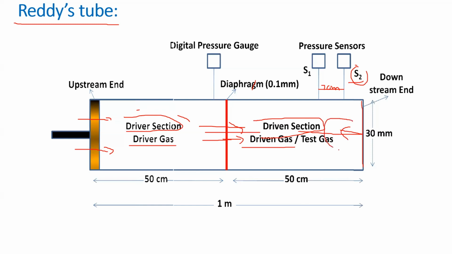In this way, shock waves are generated in this region. The pressure generated by these shock waves can be estimated by using these sensors S1 and S2. S2 tells the pressure at the closed end, and that may be very high. And when the shock waves are moving from that region, then what happens? There is a fall in the amplitude. That means there is a fall in the intensity. That intensity can be estimated with the distance by measuring the pressure by using S2. So that is the working of a Reddy's tube.